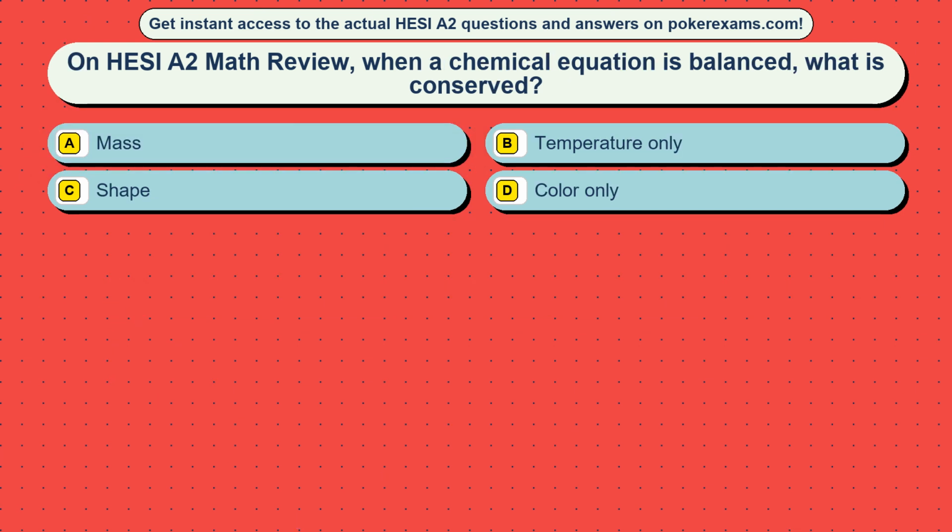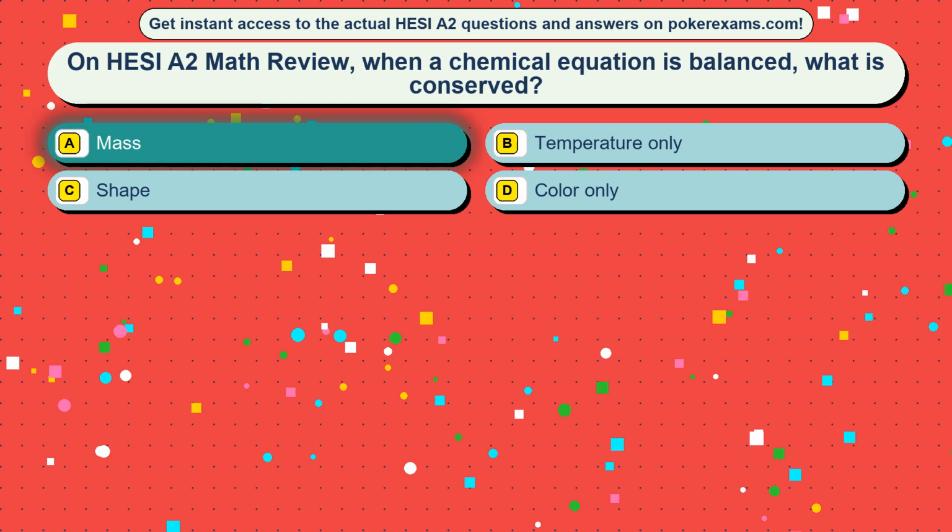Question 34. On HESI A2 Math review, when a chemical equation is balanced, what is conserved? Option A, mass. Option B, temperature only. Option C, shape. Option D, color only. The correct answer is option A, mass.